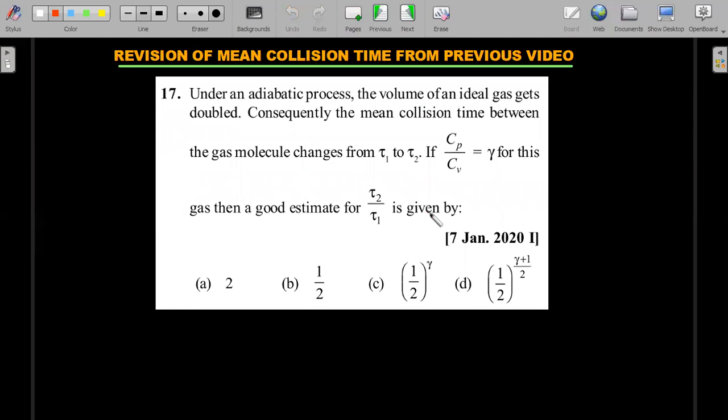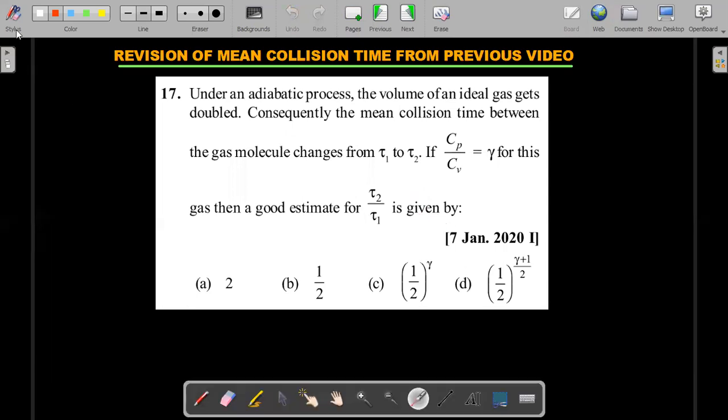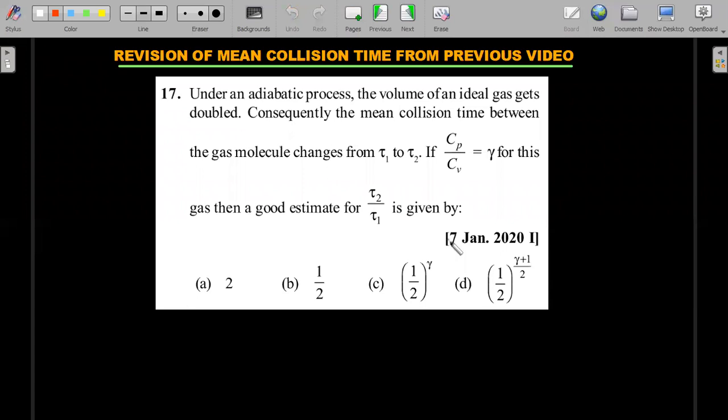Revision of mean collision time from the previous video, because some of you might have skipped that particular video, so I just wanted to remind you. In that video, I gave some other questions, so these are different questions from that. This is just to test whether you have been reminded about that particular question and how many times they actually repeat this question.